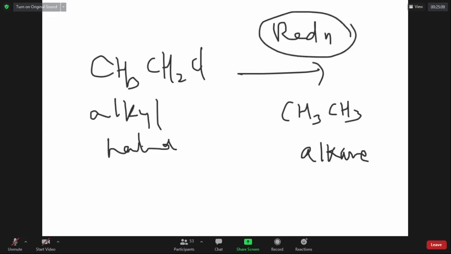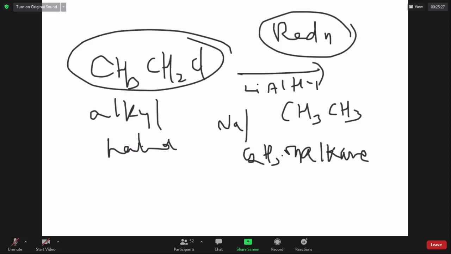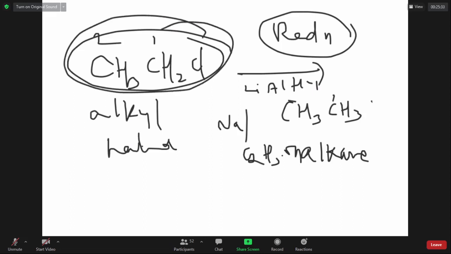To bring about reduction, you can use lithium aluminium hydride, or you can use sodium and ethanol. Whatever the agent that can give hydrogen is called a reducing agent. Any good reducing agent can convert alkyl halide into alkane. If it has 2 carbons, the alkane also has 2 carbons. If it has 10 carbons, the alkane will have 10 carbons.